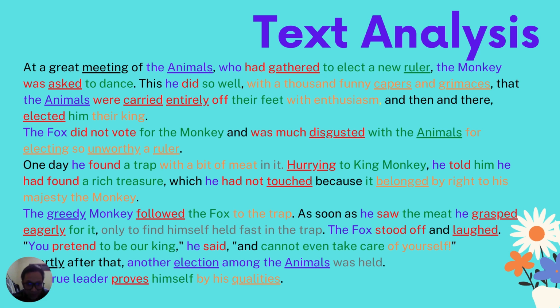And then the true leader proves himself by his qualities. The true leader is the subject, proves is a verb, himself is an object, and by his qualities is a complement.